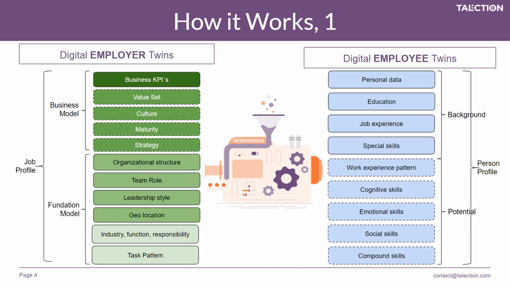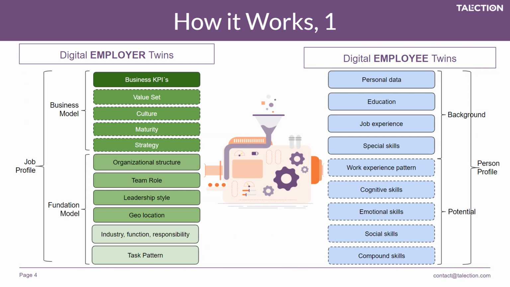Moving on and opening up the digital twins on each side of the magic machine. You can see on the employee side, you have the person profile containing background, which is personal data, education, job experience, and special skills. And then you have the more potential focused elements about the work experience pattern, cognitive, emotional, social, and compound skills. And all these skill sets are aligned with the OECD and the World Economic Forum outlook for the future job market.